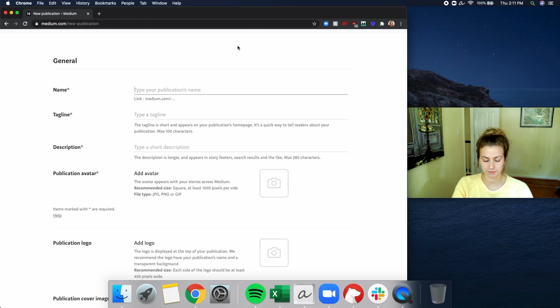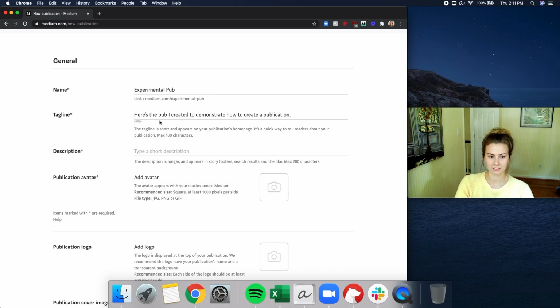So for the purposes of this, we're going to call this experimental pub. Sure, why not? Tagline. Here's the pub I created to demonstrate how to create a publication. A little circular, but we're there. Short description.